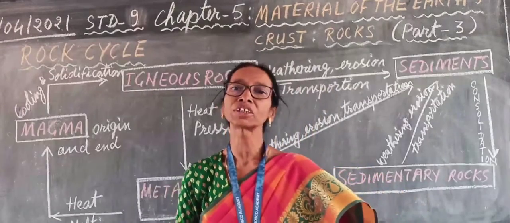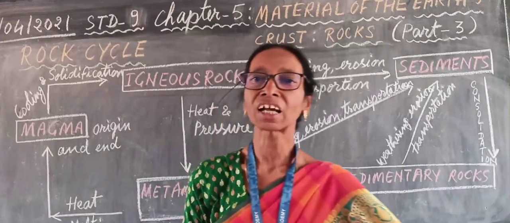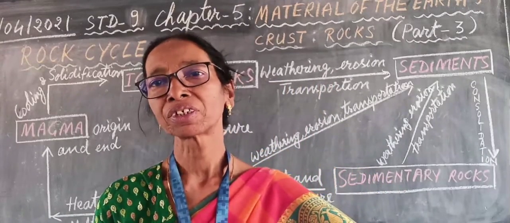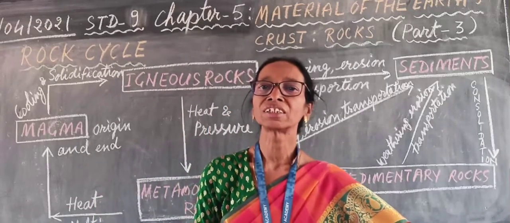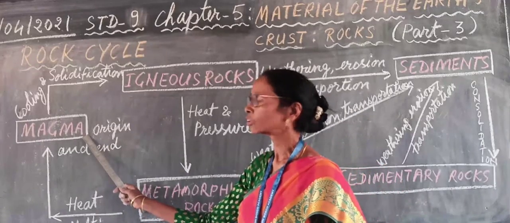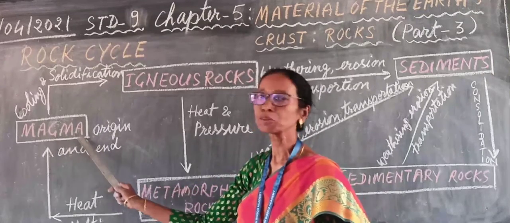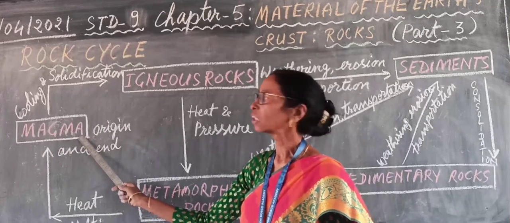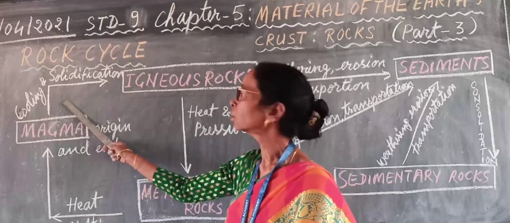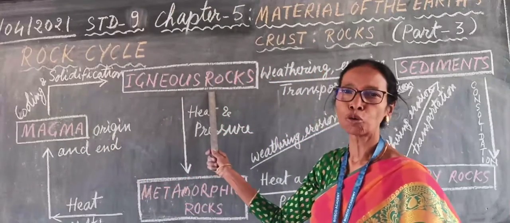Now you are going to learn about the rock cycle. What do you mean by rock cycle? The transformation of rocks from one type into another is known as the rock cycle. First of all, in the deep interior, very hot rocky material in liquid form is known as magma. When magma is erupted on the surface of the earth through volcanic eruption, by cooling and solidification, igneous rocks are formed.